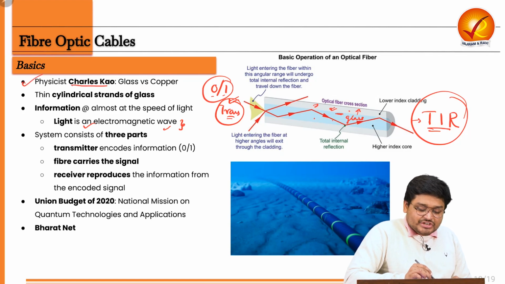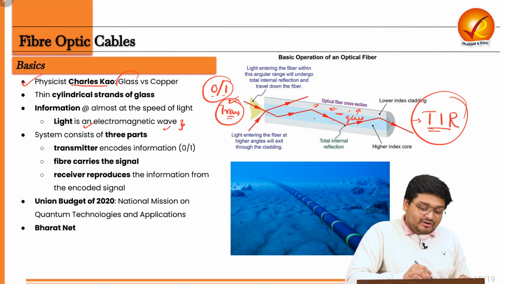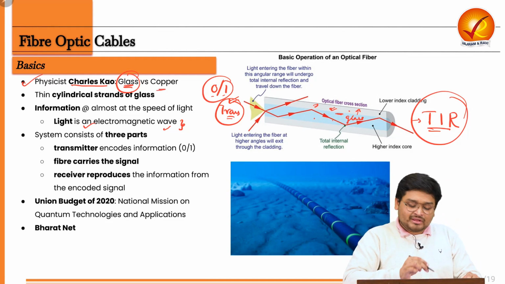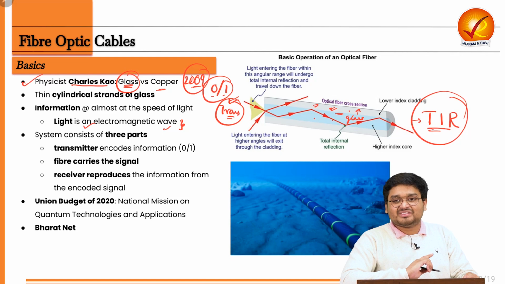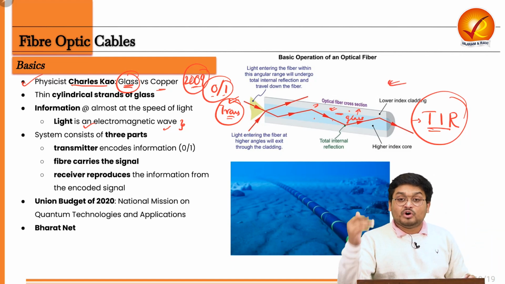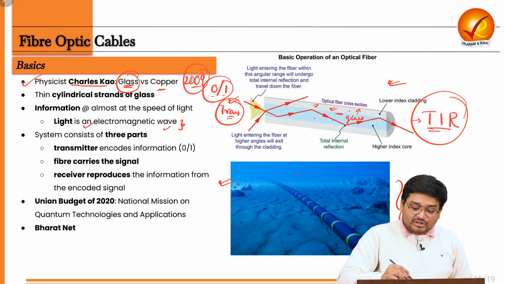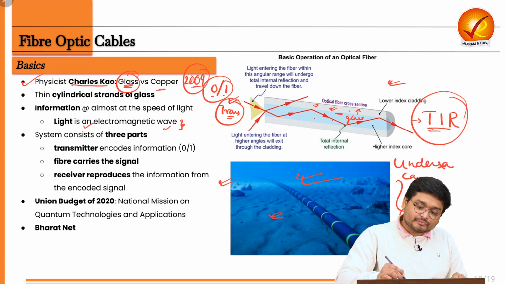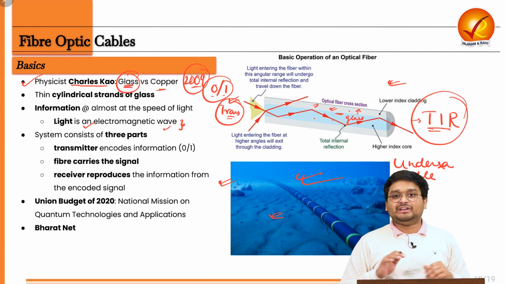And it was physicist Charles Kao who first, in the 1960s and 70s, said that we can transmit a higher amount of information using glass versus copper. People at the time laughed at him, and ultimately he had the final laugh in 2009 when he won the Nobel Prize for the same. Because right now this is almost everywhere, and by almost everywhere I literally mean that it is also at the depths and bottoms of our ocean too. Because the entire world is connected via these undersea cables, which are bunches of optical wires that connect the entire world via internet.